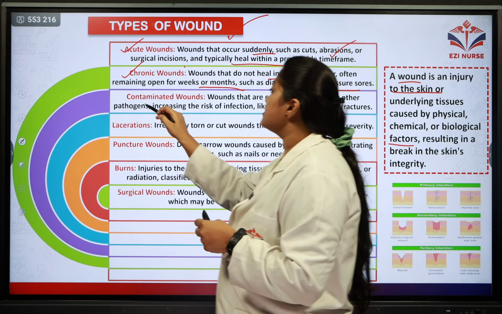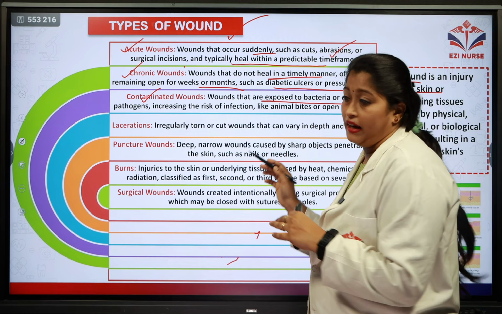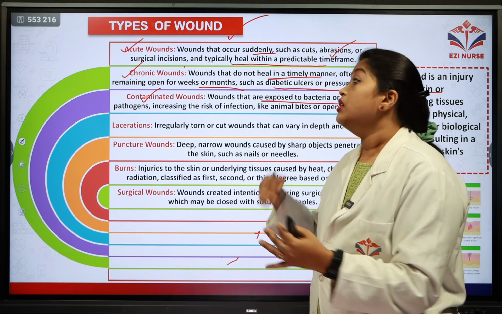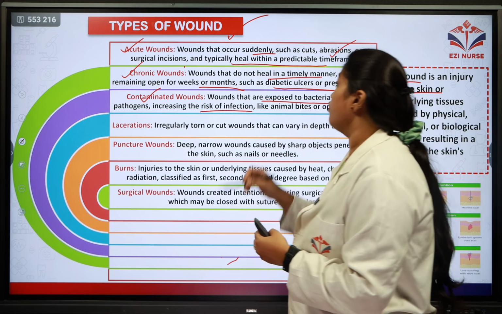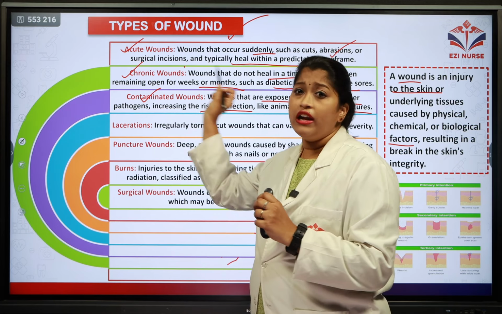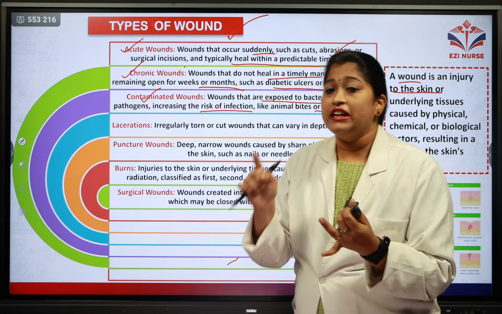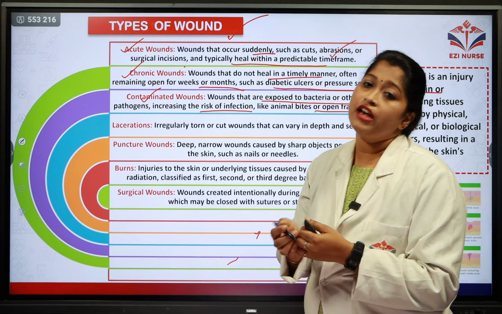Coming to the third one, the contaminated wounds. Wounds that are usually exposed to bacteria and other pathogens. So there is an increase in the risk of infection, like animal bites and open fractures. These all usually come under contaminated wounds, wherein bacteria and pathogens are invading the wound.